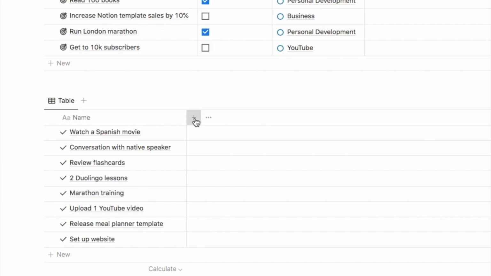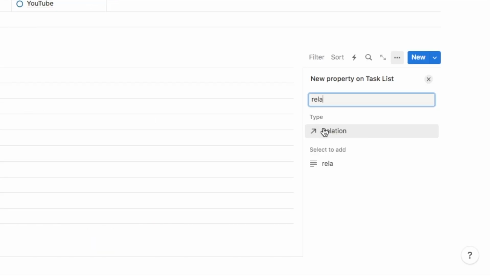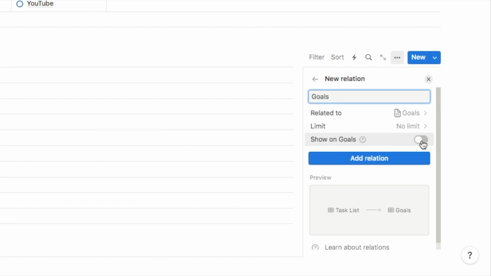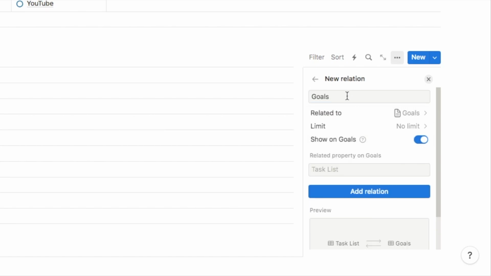So once again, we're going to click on the plus symbol, type in relation and select this relation property, and it's going to ask me which database I want to link to. So this one is the task list, so we want to relate to the goals database. Again, I'm going to show it on the goals database, and let's just change this to goal rather than goals, and that's all we need to do. So I'm just going to click add relation.